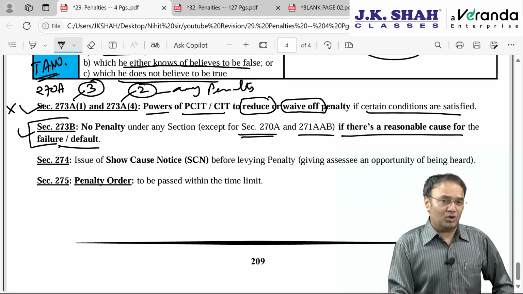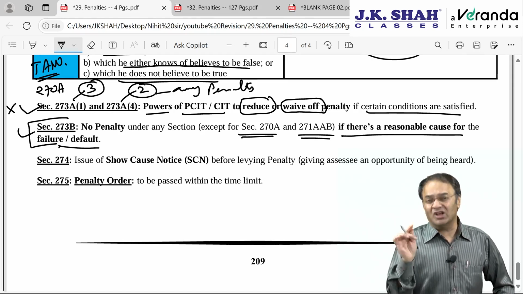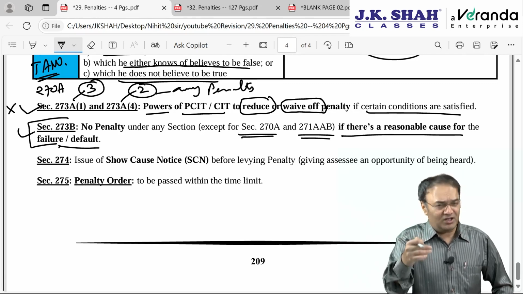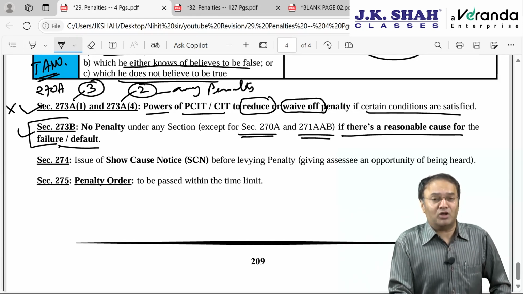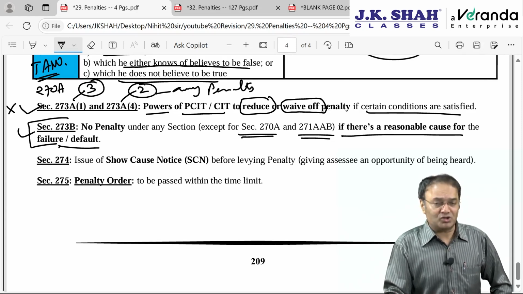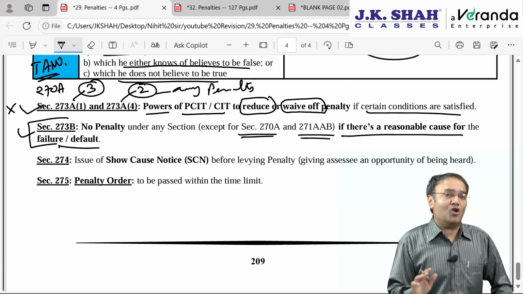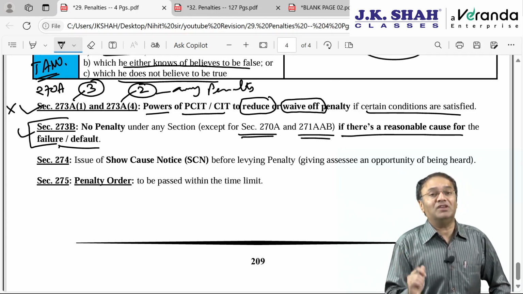This is the underreporting of income penalty, and this is again the same penalty, concealment of income, but for the 7th year of search and maybe the immediately preceding year, 6th year. This concealment penalty or underreporting penalty will always be levied irrespective of whether there was a reasonable cause or not. Government believes that there cannot be any cause which can be reasonable for the purpose of evading tax. Section 274 is the show cause notice for penalty.